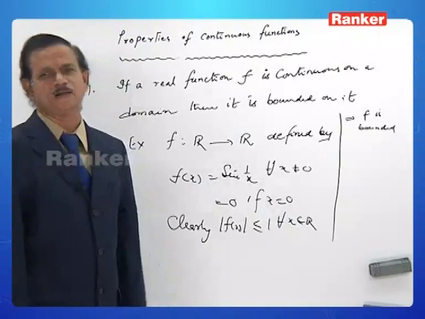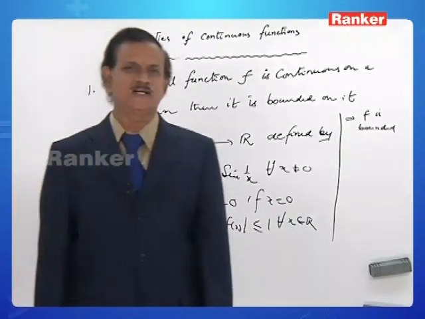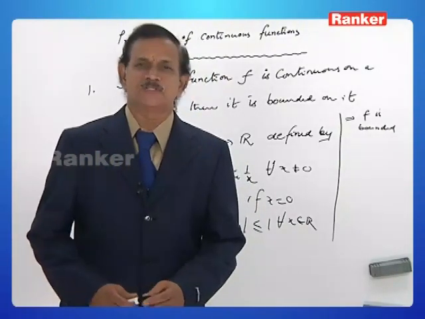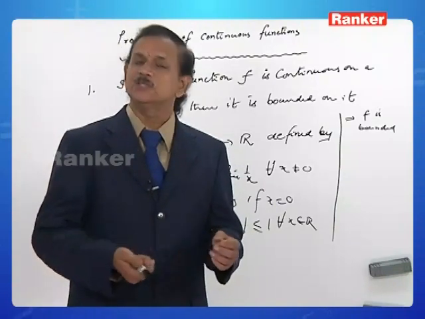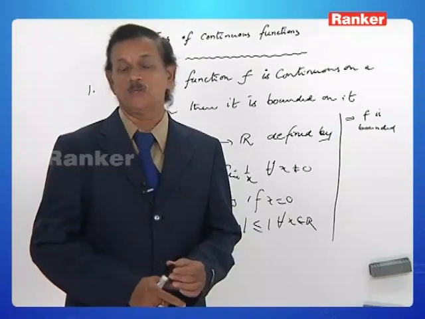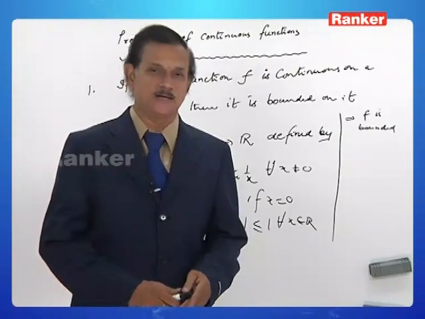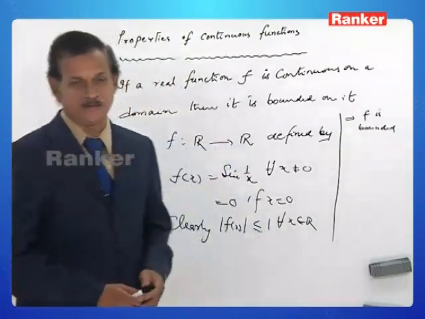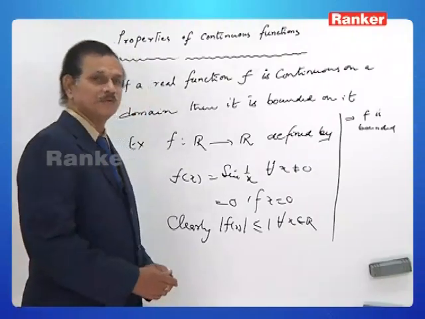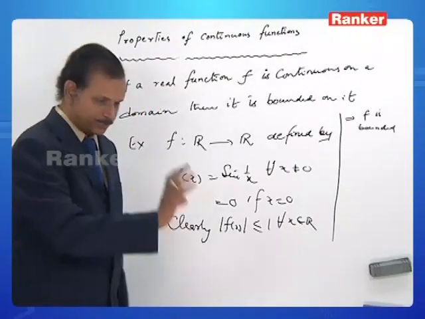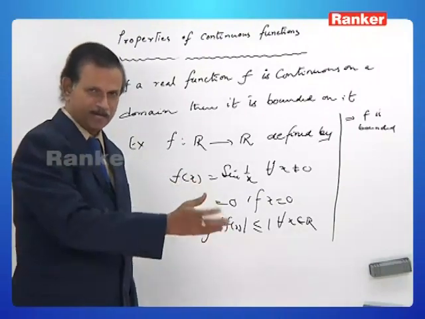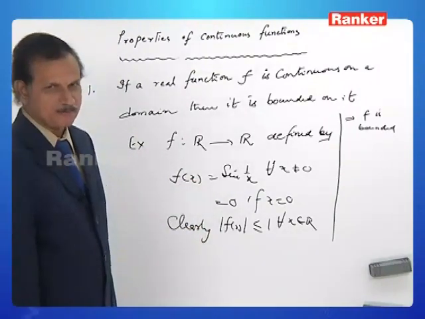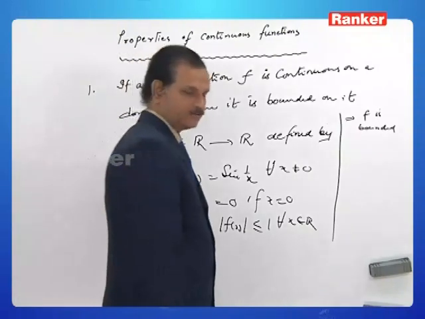There are so many other examples also. Observe the signum function, that is f of x is equal to minus 1 if x less than 0, 0 if x is 0, and 1 if x is greater than 0. That is also bounded but not continuous. Like that you can give as many examples as you can. Therefore, continuous implies bounded, but bounded need not imply continuity. The first property. Second property we shall see.